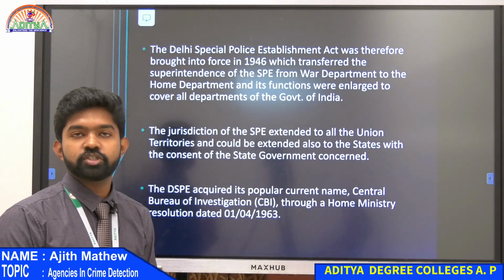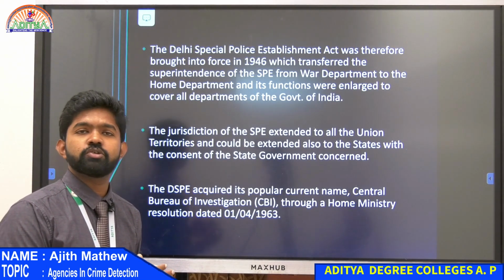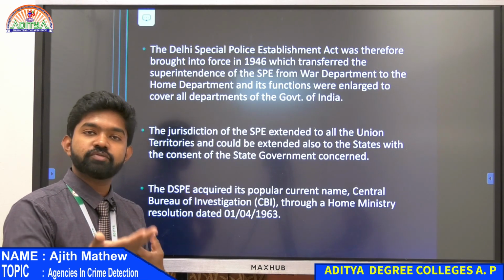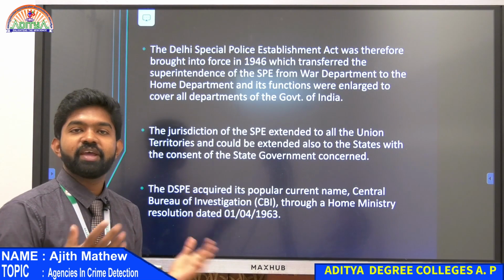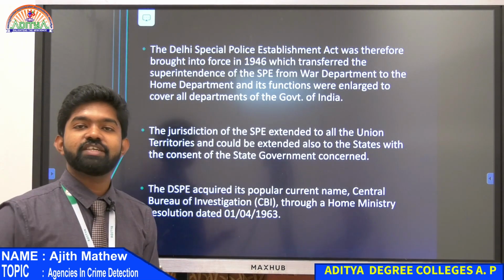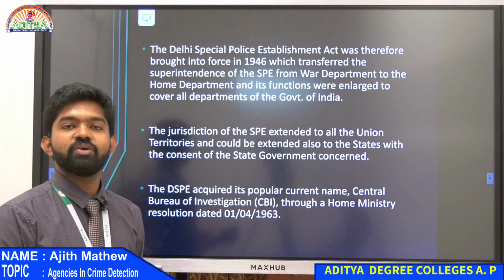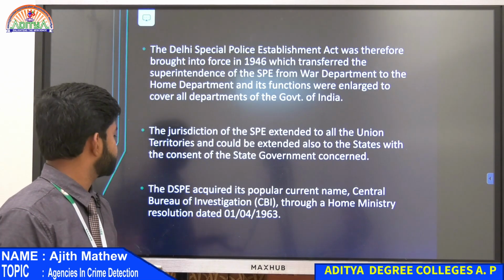They have to get the permission of the state government also. Usually state governments give permission to CBI, or they will ask CBI to take in a case also. So after coming into the home department, CBI had the power to take the cases of every state, okay, every union territory, and they could do their work.